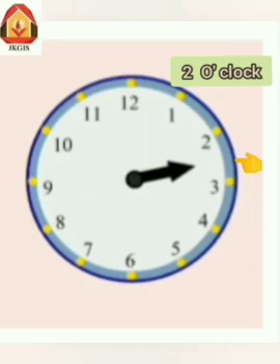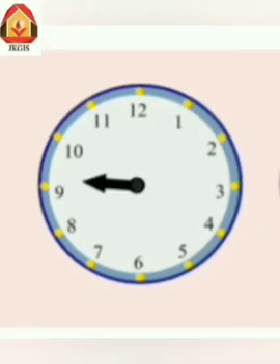Let's try one more. Can you tell me what time is it? Is it 9 or 10? Right now, the hour hand is between 9 and 10. It is still 9 o'clock. जो टाइम है वो 9 o'clock ही रहेगा. 10 o'clock तब तक नहीं होगा जब तक आवर हैंड 10 की तरफ पॉइंट नहीं करेगा.